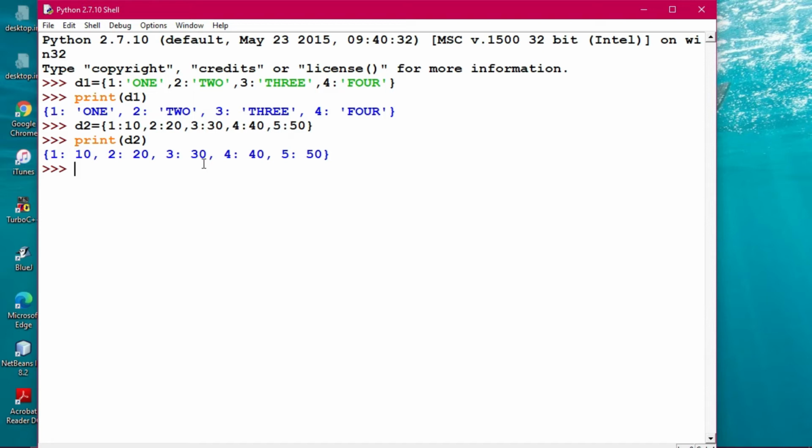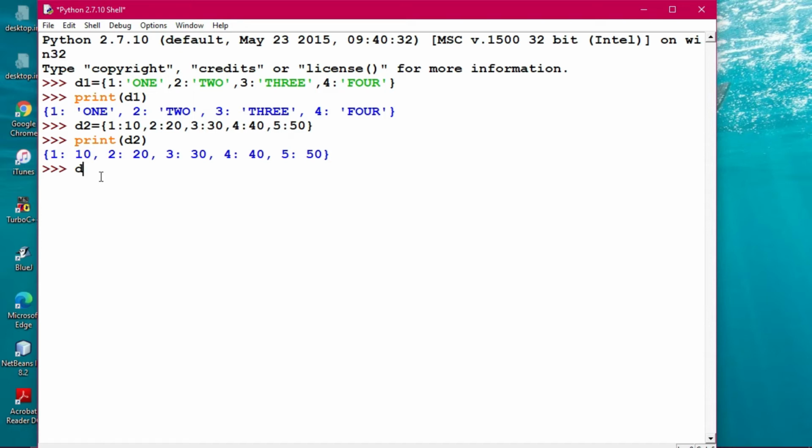Here the key is an integer and the values are strings. In the other case, the key is an integer and the values are also integers. So both ways are possible. It is not only like that, you can do it in this way also.